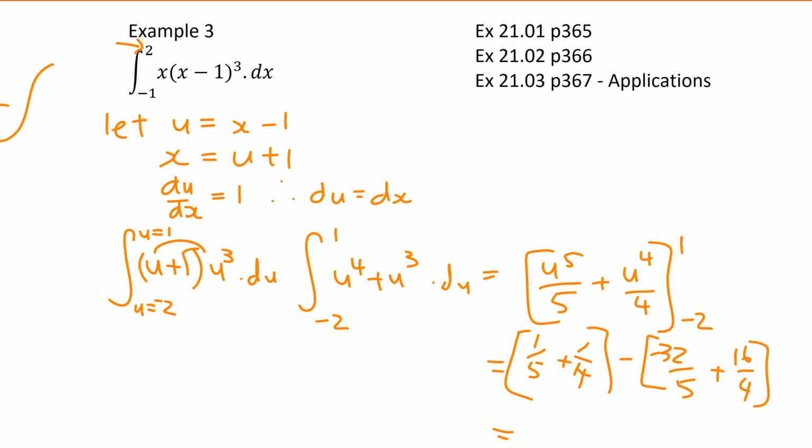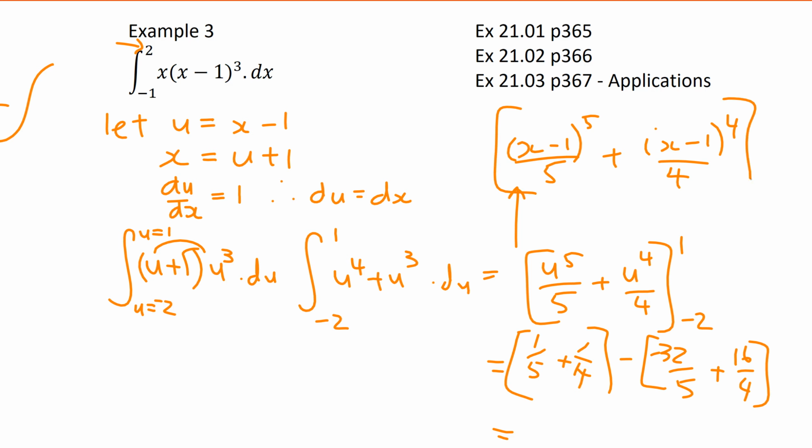What would happen if, so we've got u to the power of 5 over 5, what would happen if we substituted x minus 1 in and then integrated between 2 and negative 1? Would that work? Or? No. If you got here, yeah, this u is actually x minus 1 to the power of 5 over 5 plus, is this what you meant? Yeah.